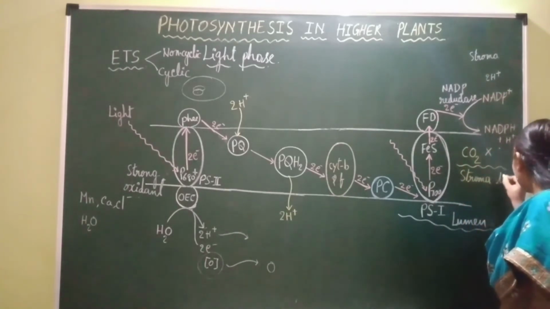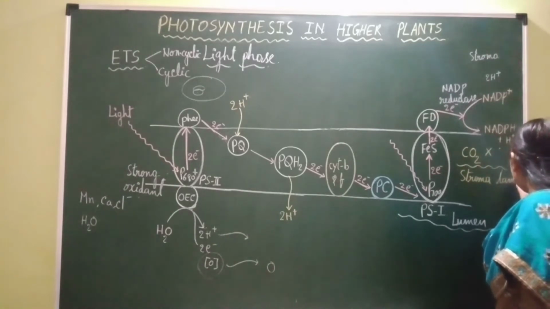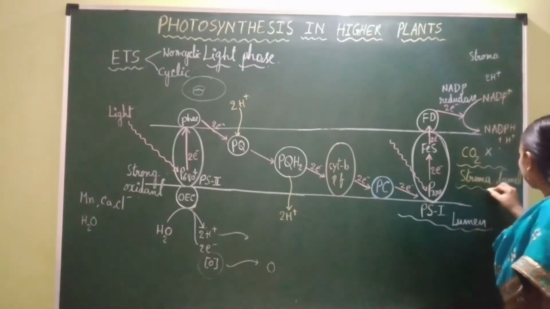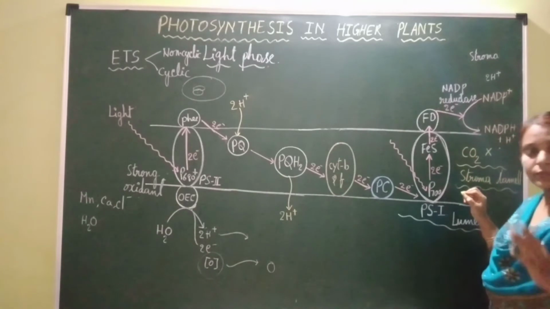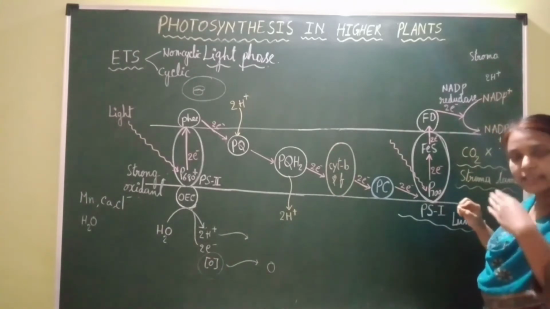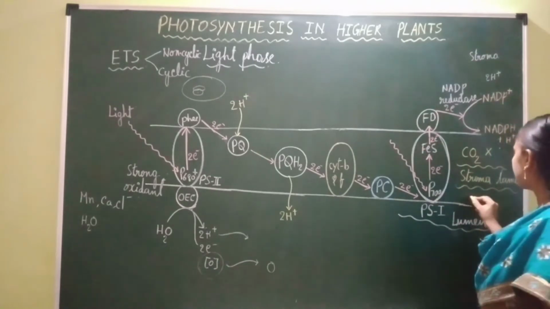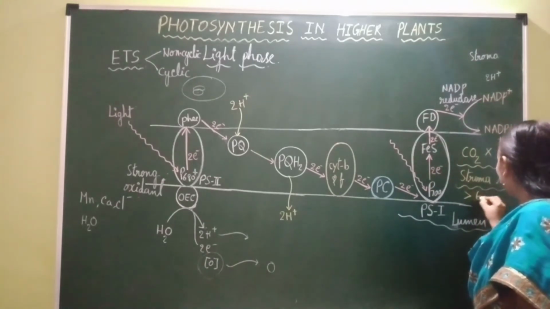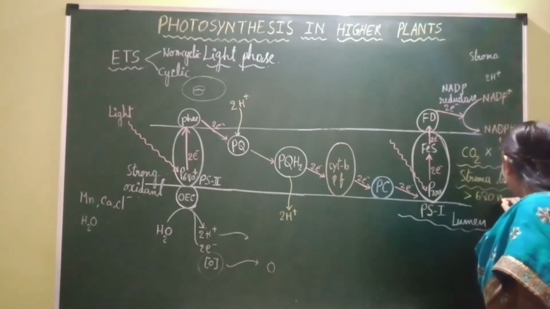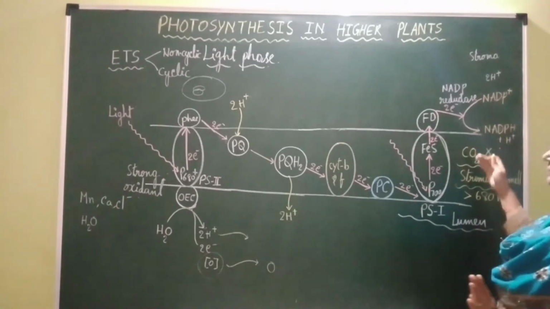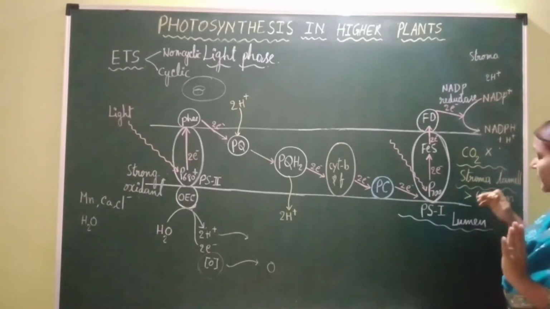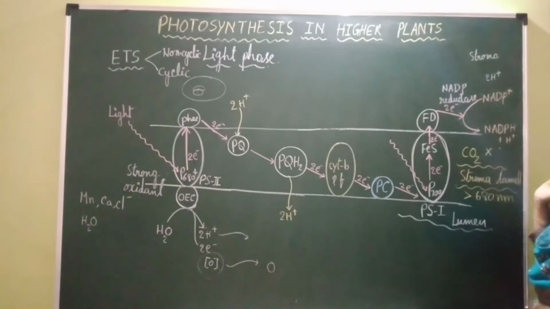And the third condition is when the incident light, the incoming sunlight, has a wavelength greater than 680 nanometers. Now I'll explain one by one why cyclic photophosphorylation occurs in each condition.